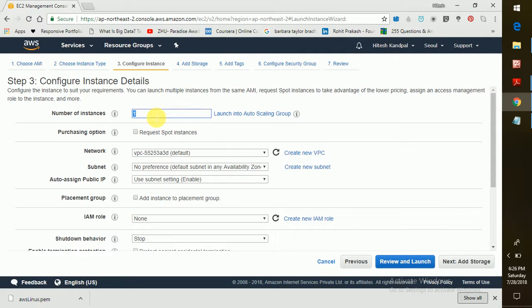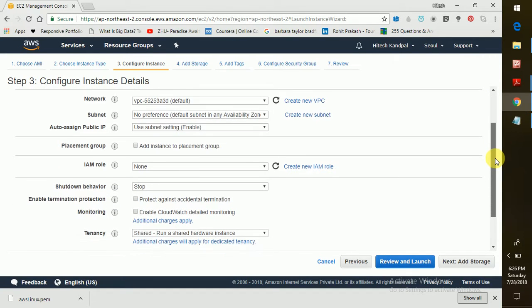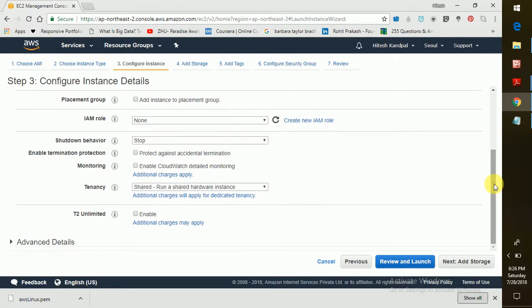Here the number of instances is 1 for free purpose. We don't need any purchasing option, and the network is the default VPC. Subnets are my availability zones. So currently in the Seoul region there are 2 availability zones, so it's showing 2 subnets, and for IAM role I am selecting none. Shutdown behavior is: when I stop my OS, my instance will be stopped or it will get terminated.